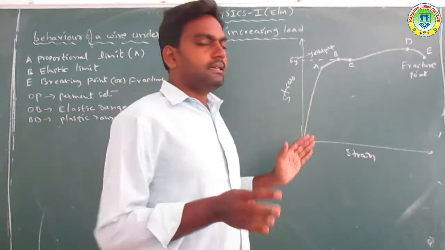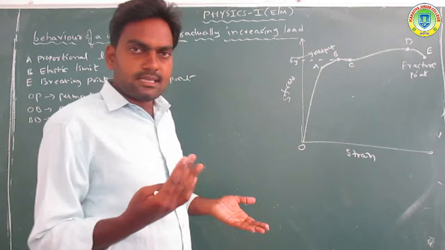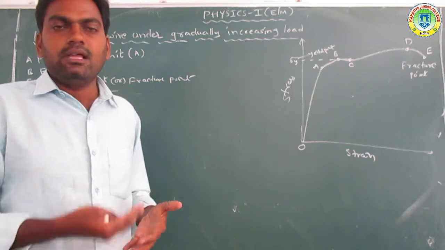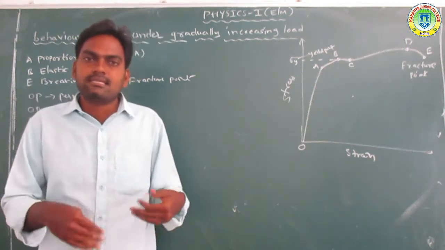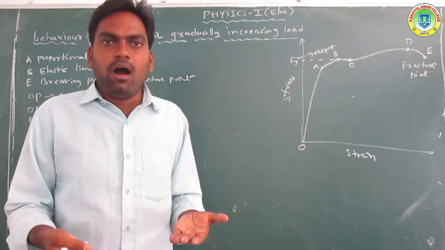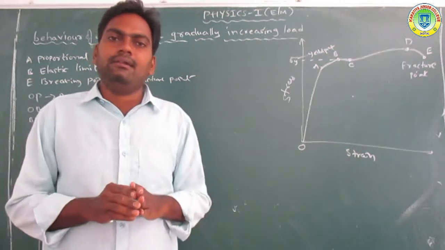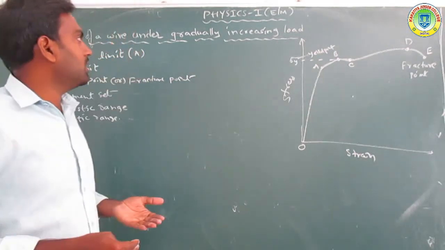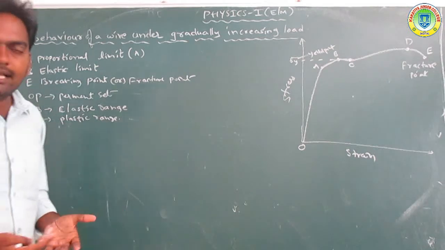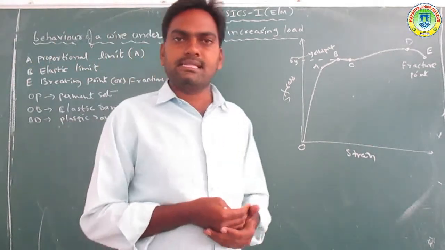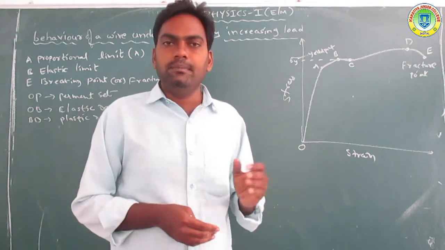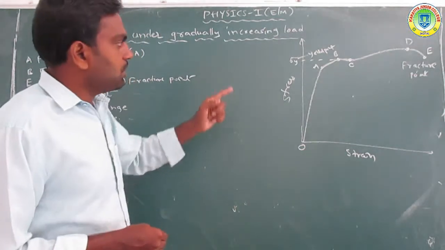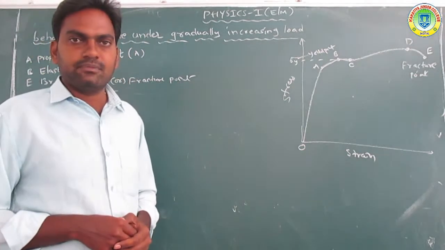The graph is drawn between the stress and strain. The stress is applied, that means the load is applied. In other words, the stress is applied on a body. So this is the behavior of the wire. Now study. What is meant by proportionality limit? The first point taken is the proportionality limit. Here observe, 0 to A is called the proportionality limit.